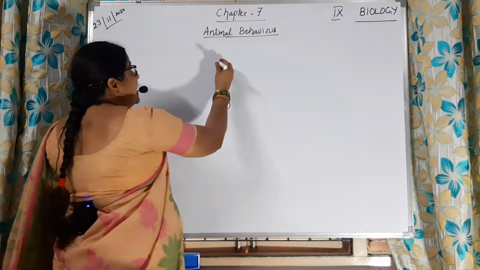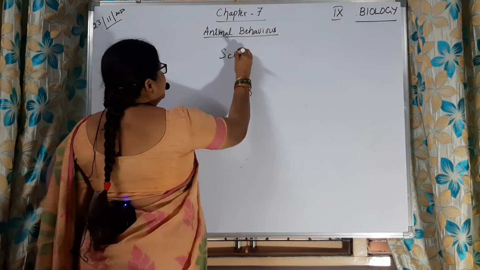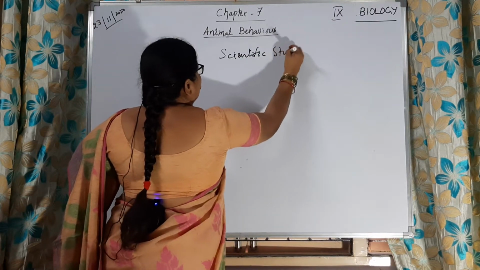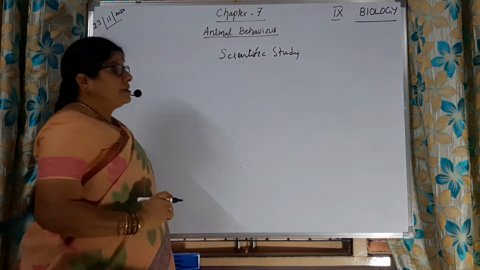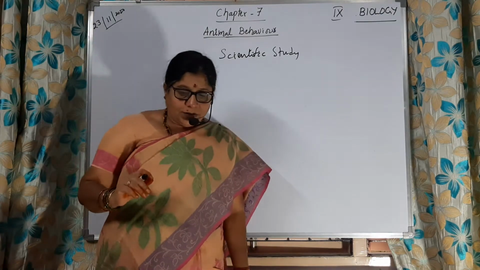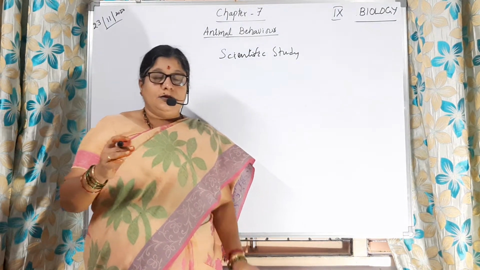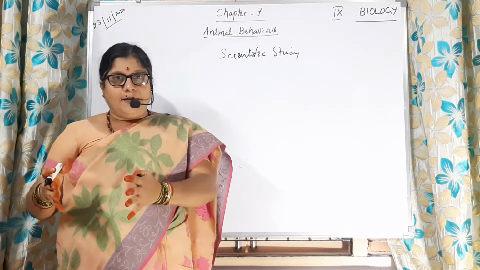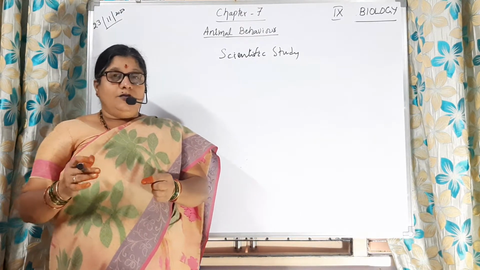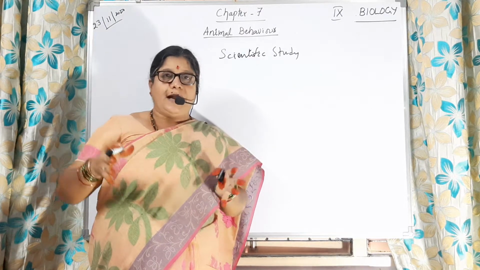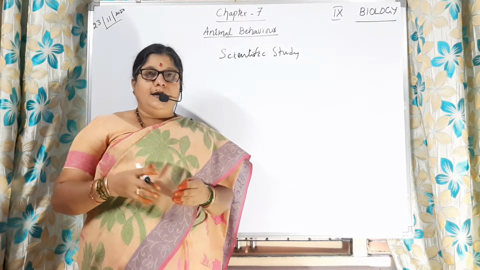It is a scientific study. In that we will learn that living organisms living in one habitat are not of only one type. Different groups of organisms we are going to observe in one habitat.